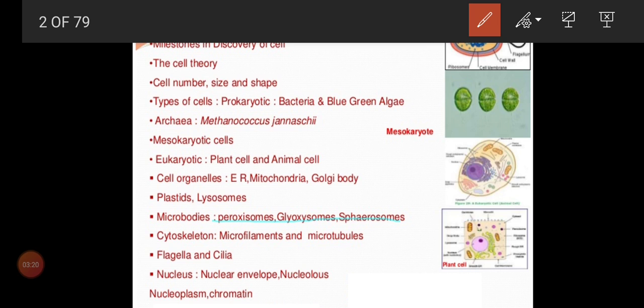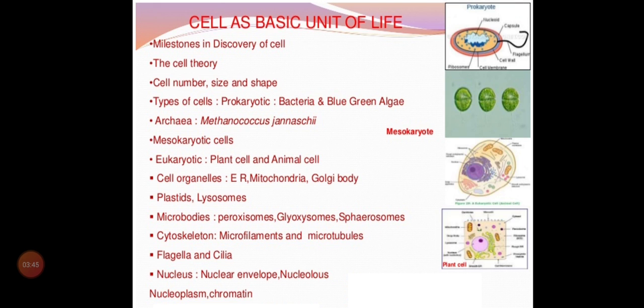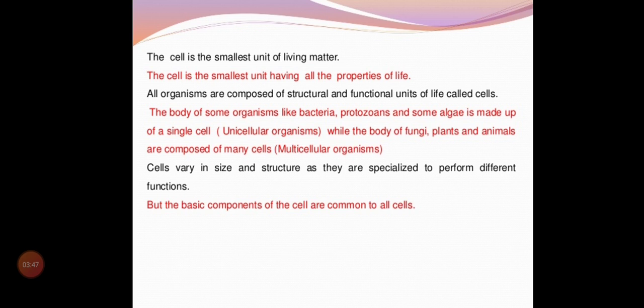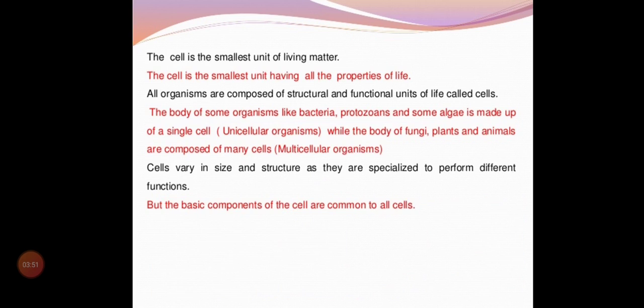And come to the next, cytoskeleton. Cytoskeleton we also want to learn in detail, that is microfilaments and microtubules. This is what we call the cytoskeleton. And we want to learn flagella and cilia, and the nucleus, nuclear envelope, nucleolus, and inside the nucleus, nucleoplasm, and inside that, chromatin. Please write and keep all those things in your running notes, and it will be useful to follow in the classes. Next we'll move on to our topic.